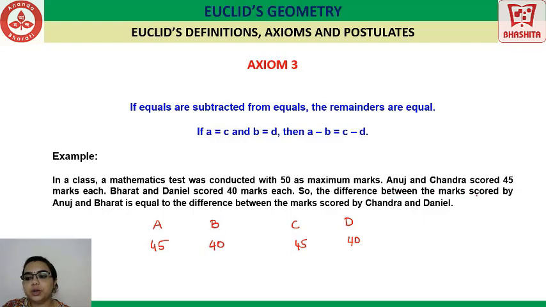The difference between the marks scored by Anuj and Bharat, how much is that? 45 minus 40, which is equal to 5, is equal to the difference between the marks scored by Chandra and Daniel. 45 minus 40 is 5. So if you can see A is equal to C and B is equal to D, then A minus B is equal to C minus D. Can you see that? Yes, this is a very good example for the third axiom. Let's move ahead.